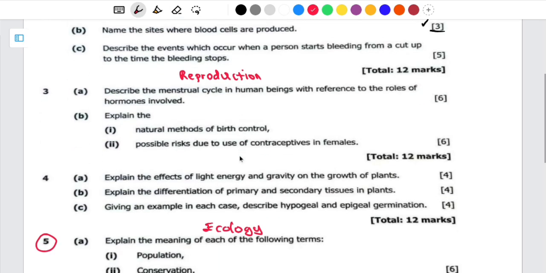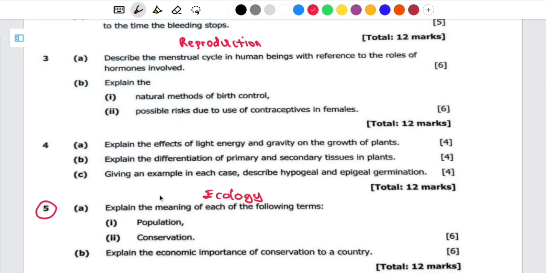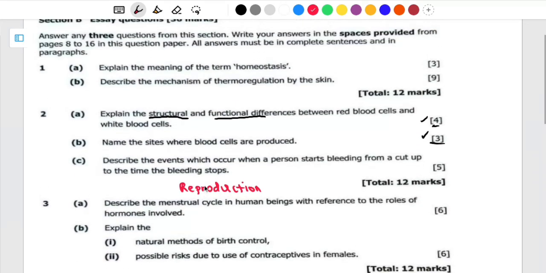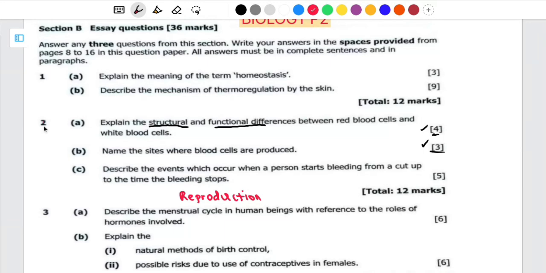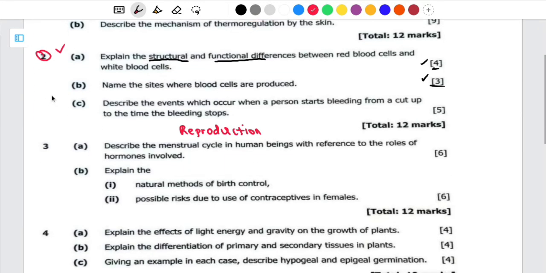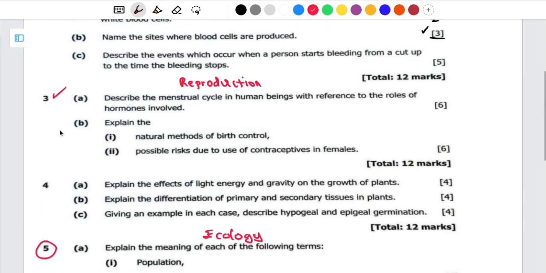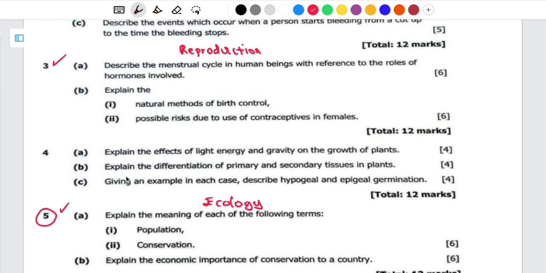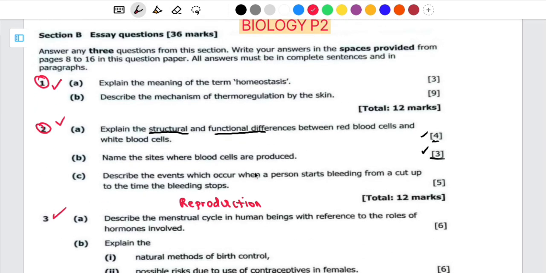So I'm going to answer these ones that are examinable, as well as pick one of these. It's either I'm going to pick this one here or this one here, or I can just answer 1, 2, then question 3, as well as question 5. This one here, it comes, but mostly it comes in section A. But it is also very simple. I'm going to answer it in a separate video, and show you how to go about it. So let's start with question 1.